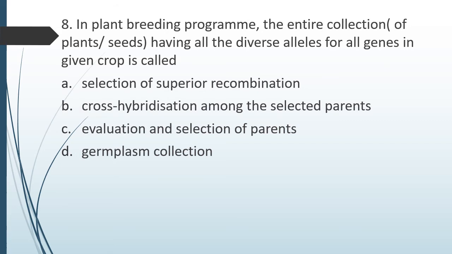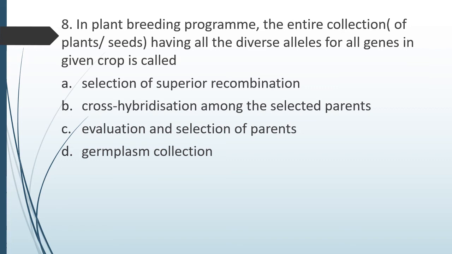Question number 8. In plant breeding program, the entire collection of plant seeds or plants having all the diverse alleles of all genes in a given crop is called as. So एक plant breeding program में वो collection जहाँ पे सारे के सारे plant के genes और alleles available है, उस collection को हम क्या बोलते हैं?